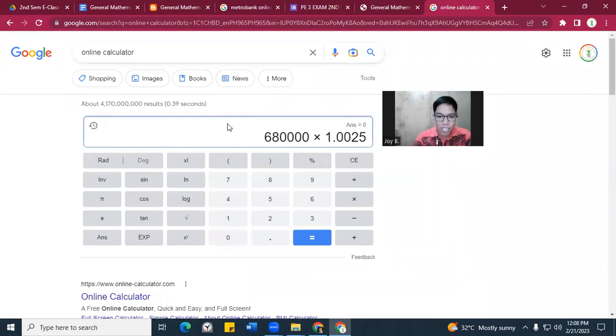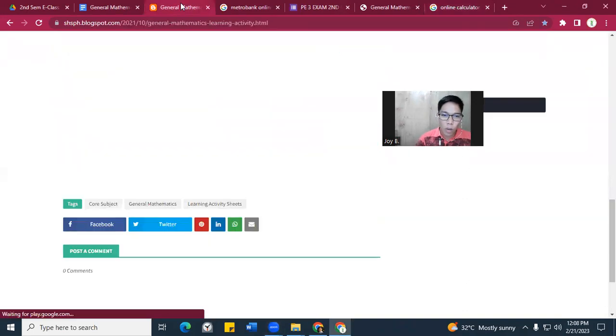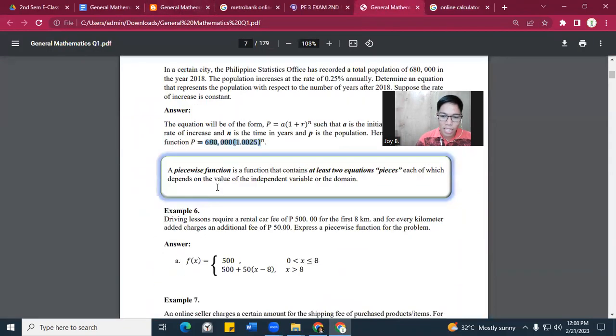Okay, so ang sagot is we have 1.0025 times 5 years naman siya. So 2023, so meron ng tao ngayon, the total number of tao ngayon sa Davao is we have 3,408,500. Okay? So ito yung total number ng ating population as of now. If we are going to follow the computation stated in the formula in our activity or in our concept. Okay, nakuha? Okay, very good. So that is the point there.